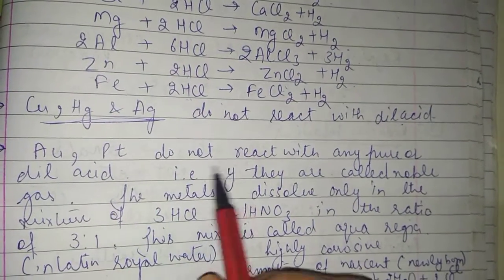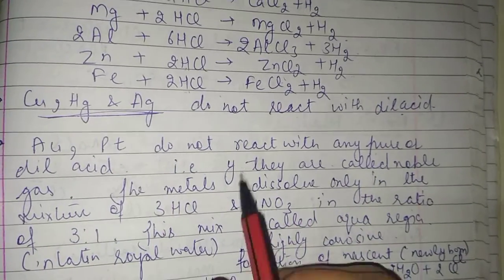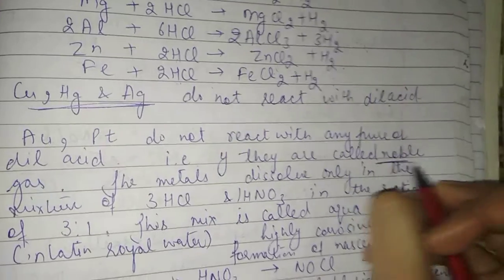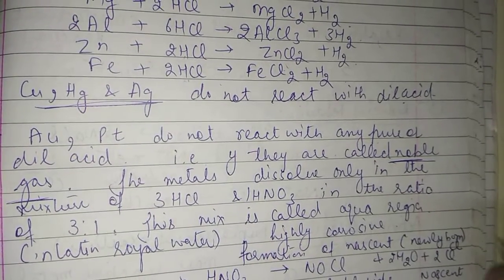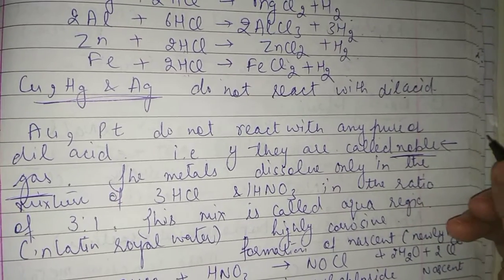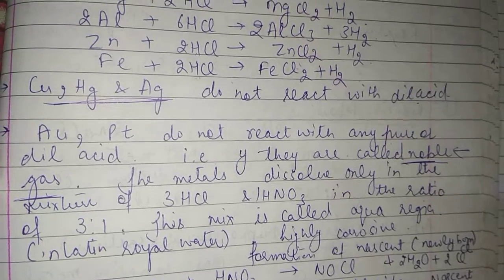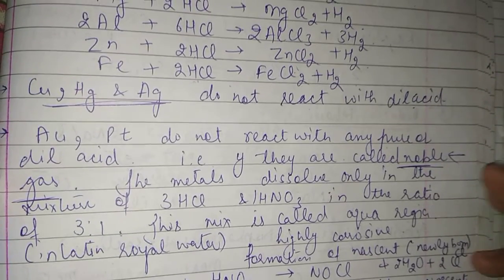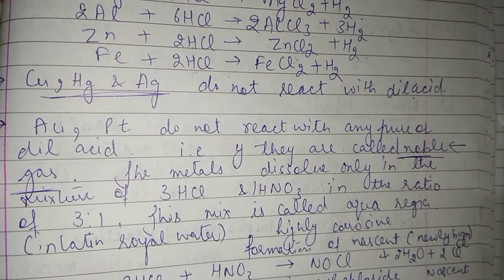And gold and platinum do not react with any pure or dilute acid. That is why they are called noble metals. Now what do we mean by noble? See, noble elements usually have complete valence shells. They neither lose nor gain electrons. These are known as noble.